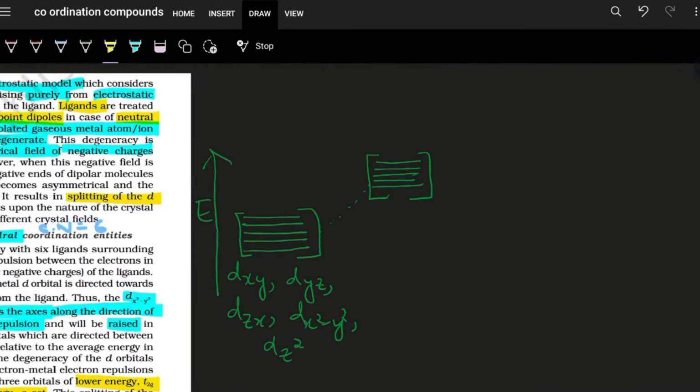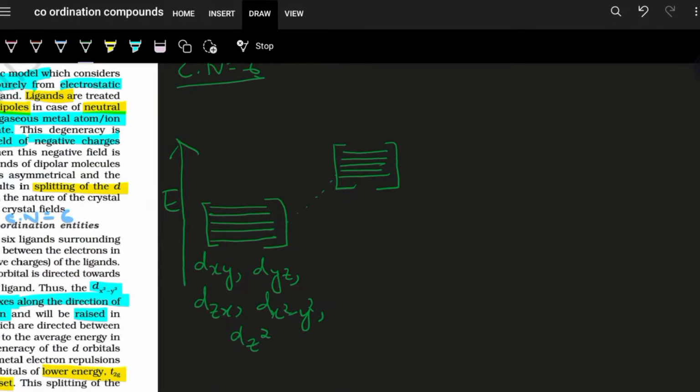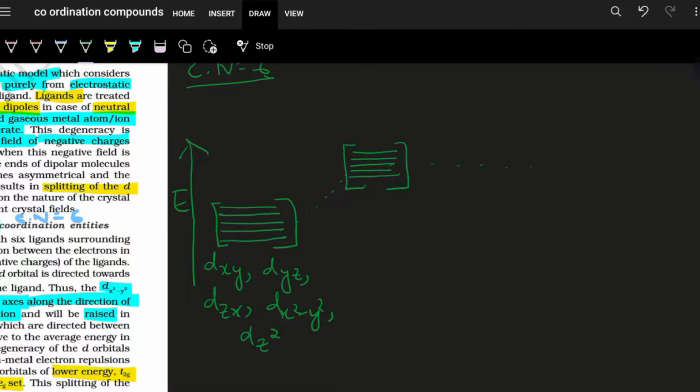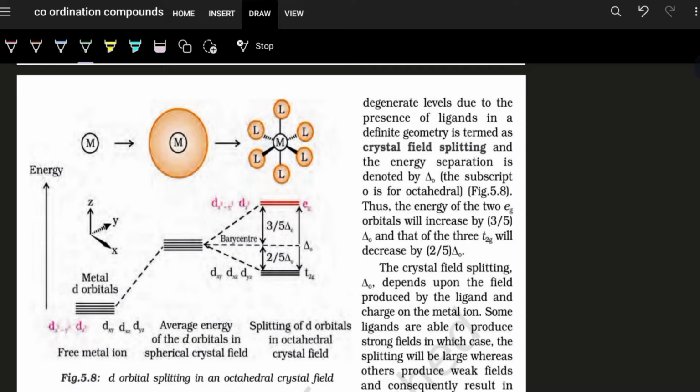So here we can show it in this manner, that when the coordination number is equal to 6, the t2g set of orbitals are lowered in energy. So let me show you here. The t2g set is lowered in energy.